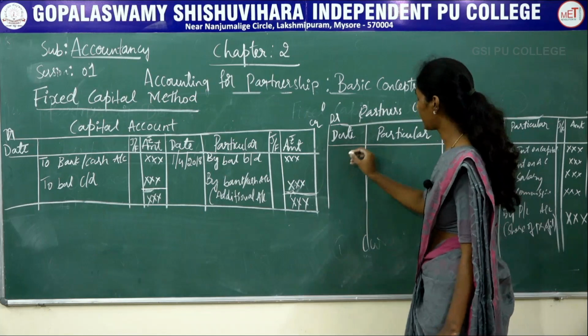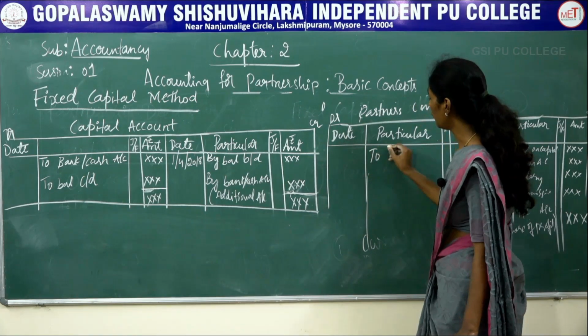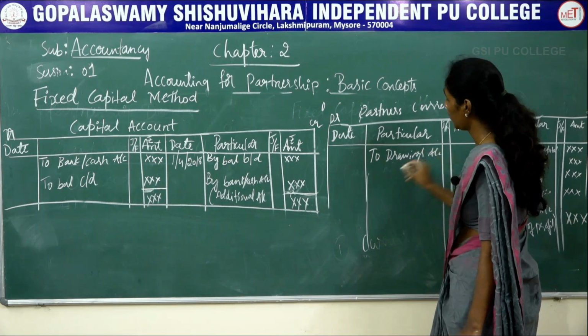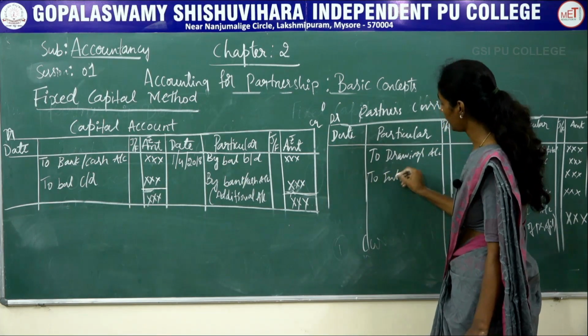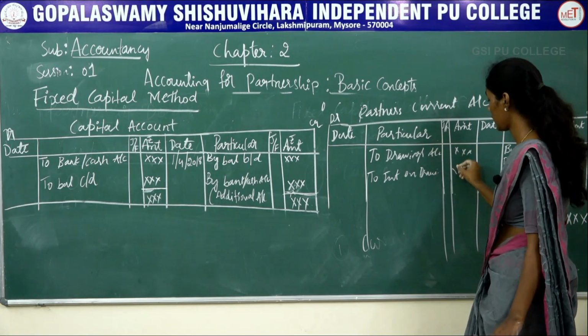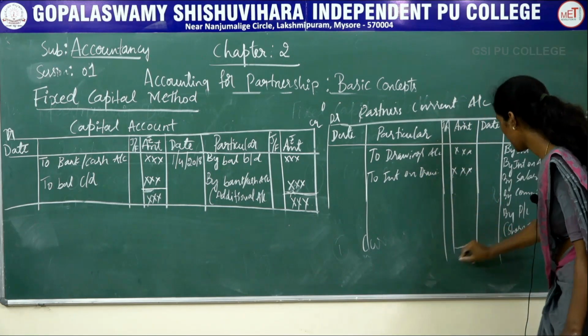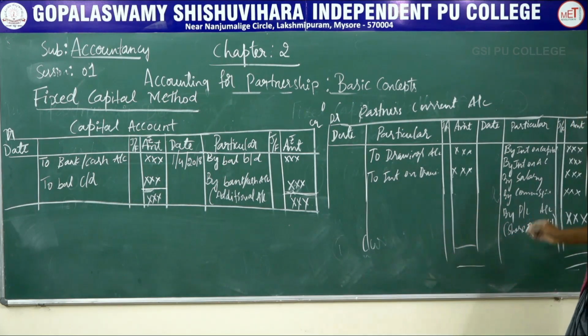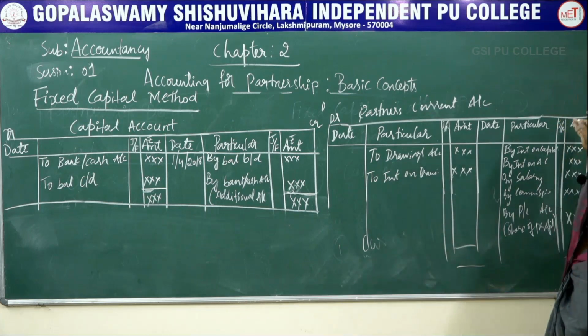And at the debit side, to drawings, to interest on drawing. So after recording all the transactions, you should make a total of all the credit side amounts.